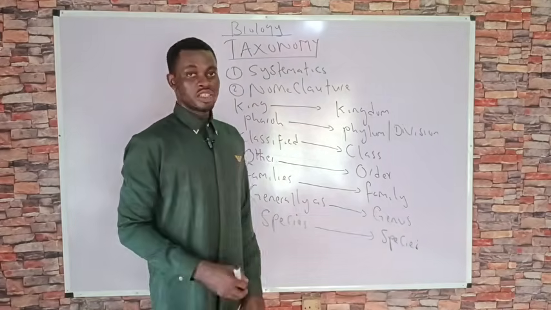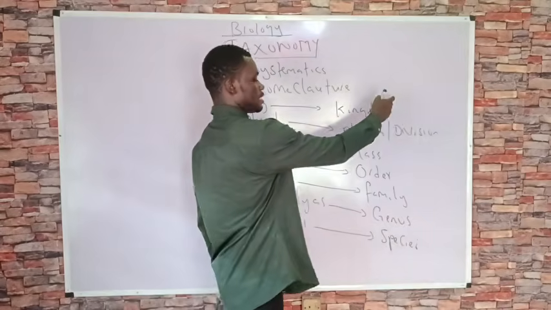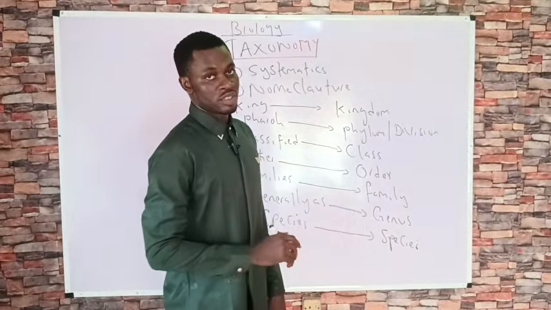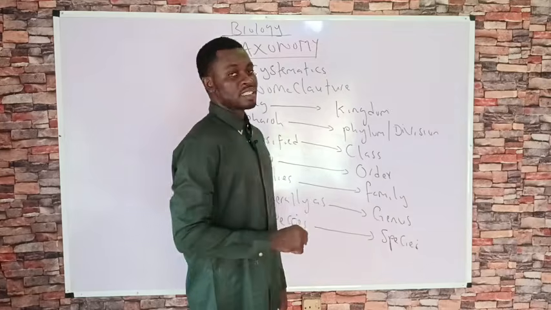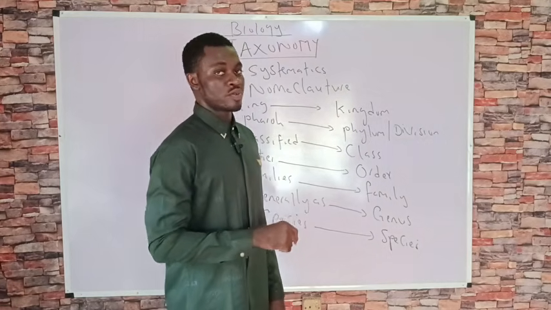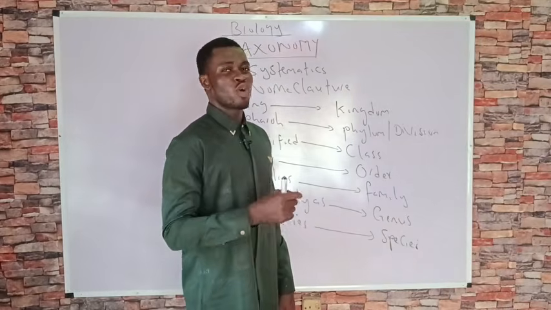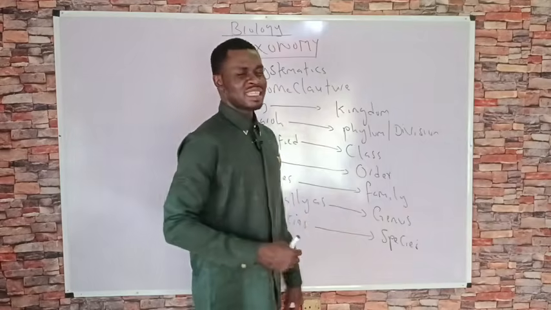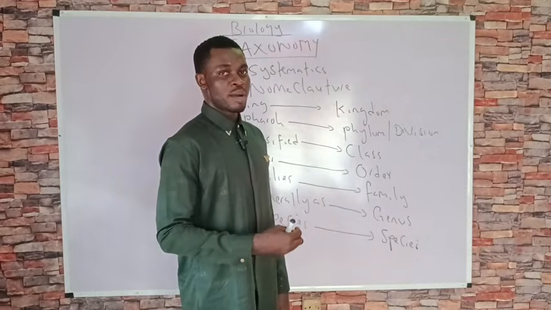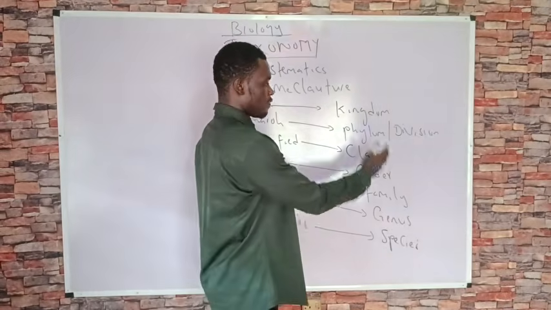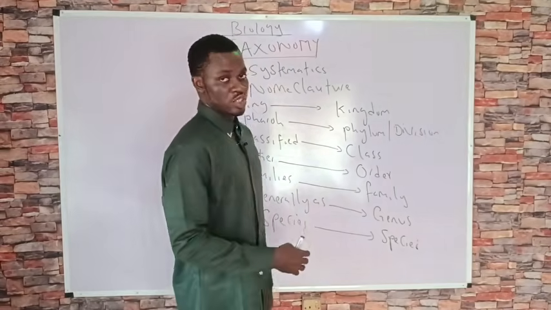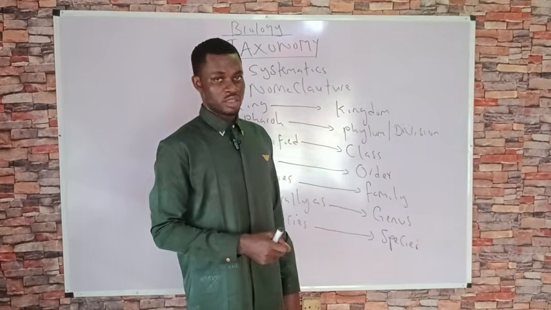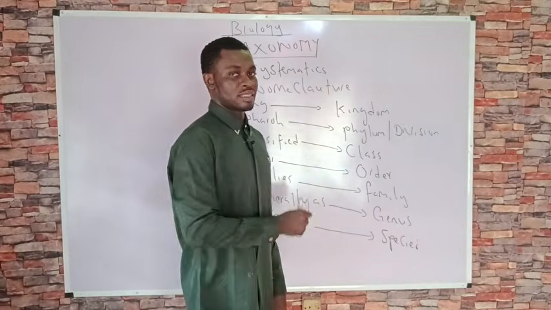So remember, we say they are arranged in the form of a hierarchy, from the biggest taxon all the way to the smallest taxon. So kingdom, obviously, is the largest taxon in classification. It is also the taxon that is said to be most inclusive. When we use the word most inclusive, we are trying to say that it includes a whole lot of organisms, even organisms that are not very similar. They are present within this kingdom. So if I look at the kingdom, I will see a lot of differences that exist among living organisms. As a matter of fact, by far, of all the taxons in taxonomy, kingdom contains the largest degree of differences among organisms, or you say the smallest degree of similarities among organisms.